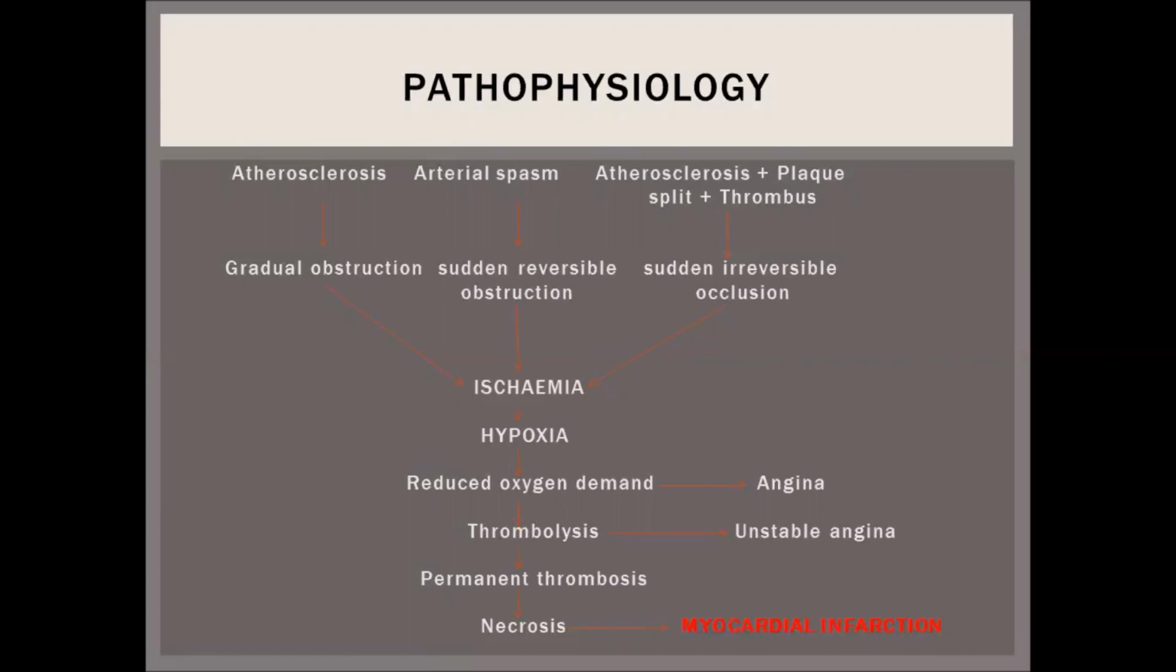If thrombolysis is present, then we can say that it is unstable angina. If this progresses, then there is a permanent thrombus formation which compromises the blood flow and causes the necrosis of the myocardial cells, which leads to myocardial infarction.